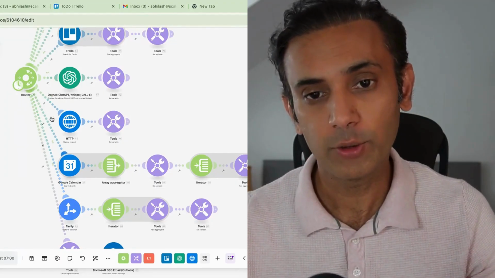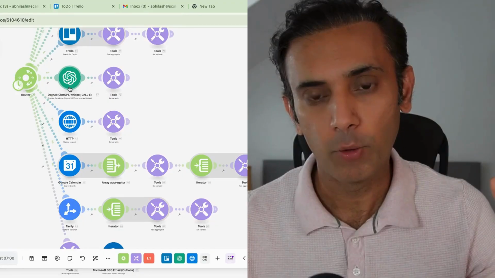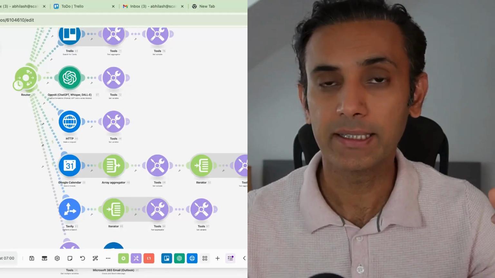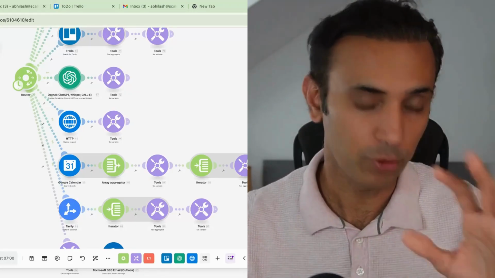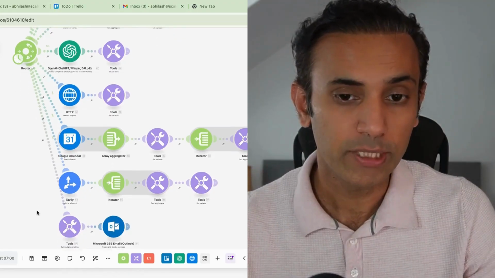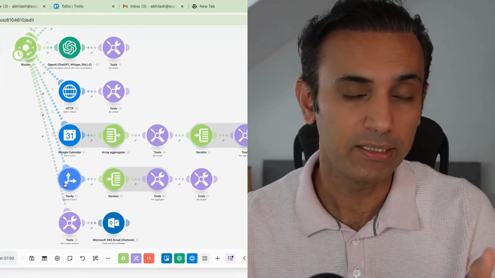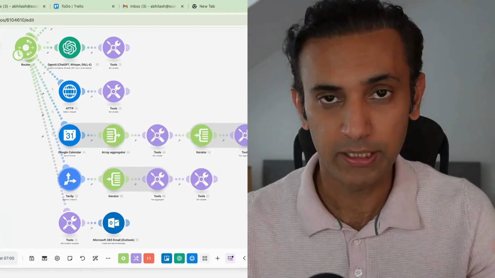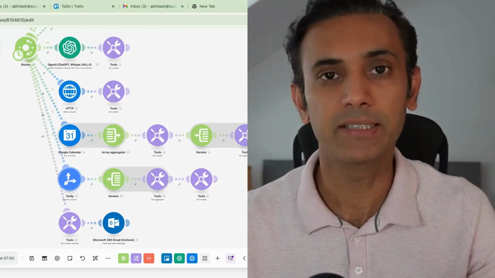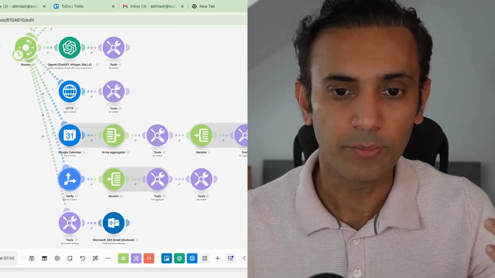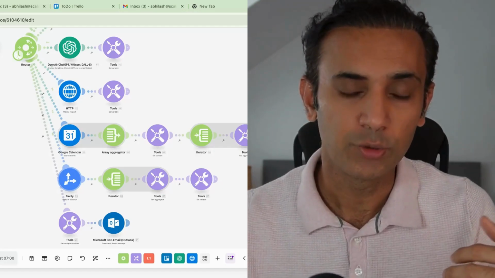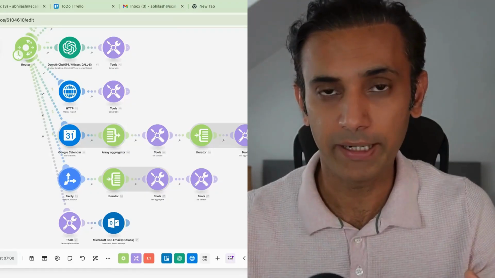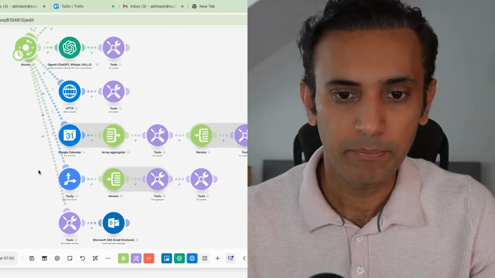So I have also added an OpenAI module to send me a personalized health tip based on my requirement. So I'll take you through that as well. Then it goes as well through Tavily. Tavily is another platform where you can use their APIs to fetch the latest updates about anything. I mean, it's like a general Google search. So you send a term, you get the results. So I have used that to pull latest updates on the field of my interest. So I've added that. Finally, I get an email.